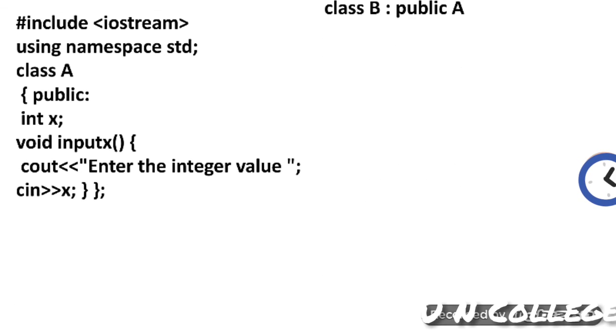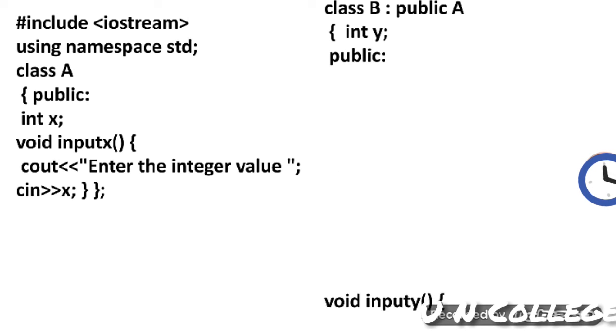Then I have used class B, which is a derived class of class A, and here the visibility mode is public. We have already discussed the meaning of visibility mode in inheritance. Inside class B, the derived class, I have used int y.